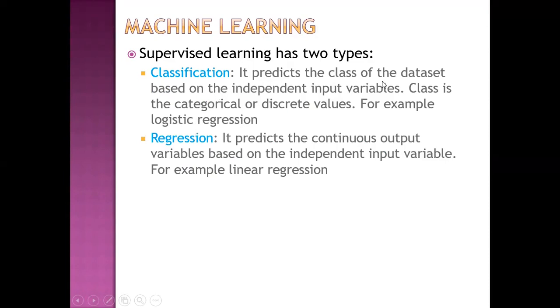Classification predicts the class of the dataset based on the independent input variables. Class is the categorical or discrete value. For example, logistic regression. I have a full-fledged lecture on logistic regression on my channel. Regression predicts the continuous output variable based on independent input variables, and an example is linear regression and its variants.